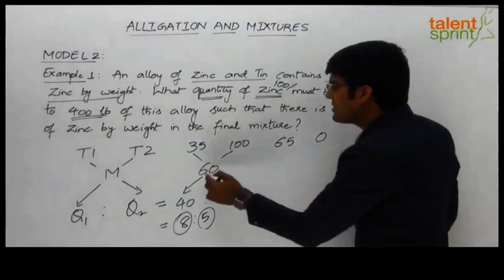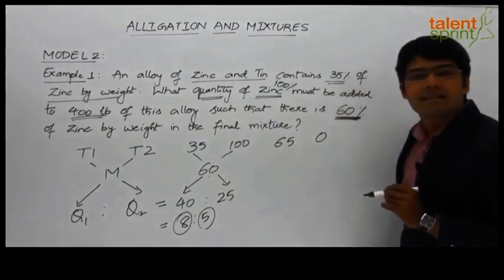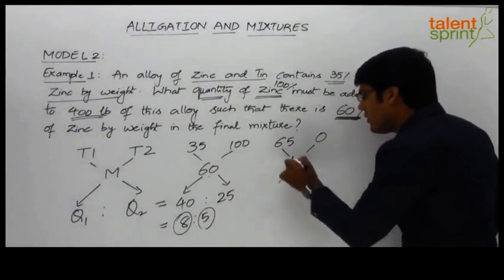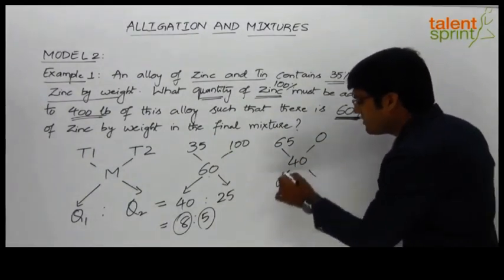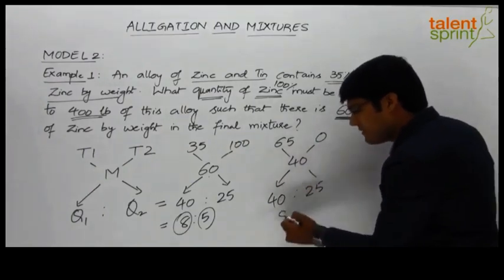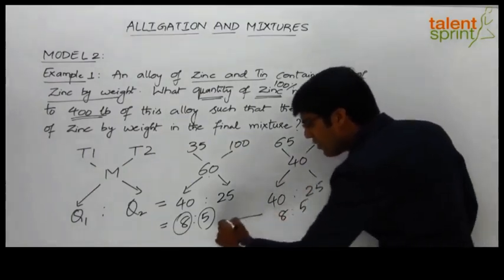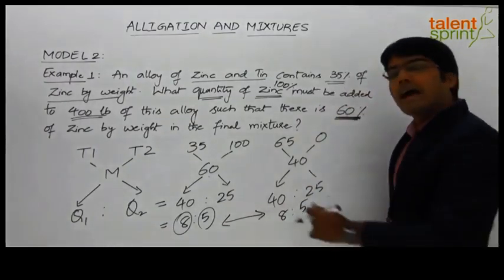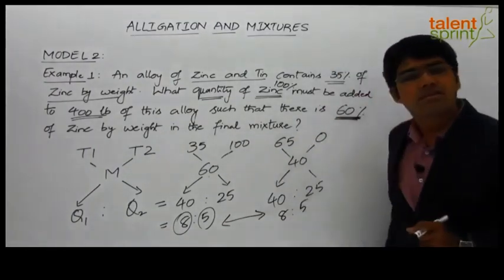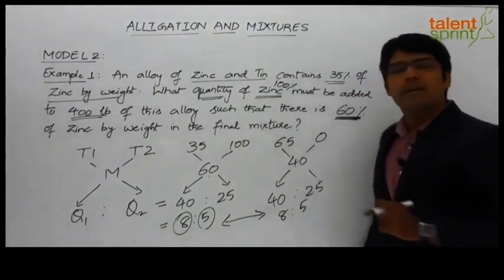And in the final mixture, we know that 60% is zinc. So remaining 40% has to be water. Now let's see what will be the ratio if we take the cross difference. So 0 difference 40 is 40 and 65 difference 40 is 25. So we get again 8:5. So the point to be noted here is that either we can work with the concentration of zinc or we can work with the concentration of tin. The final answer obtained will be same.